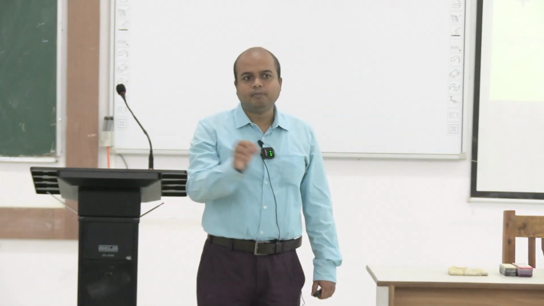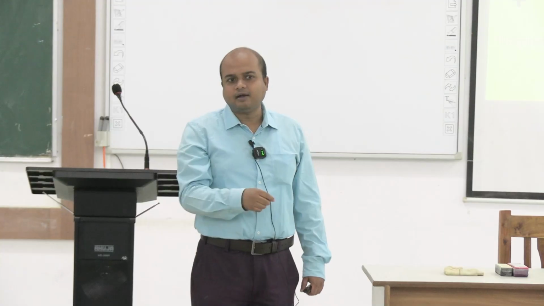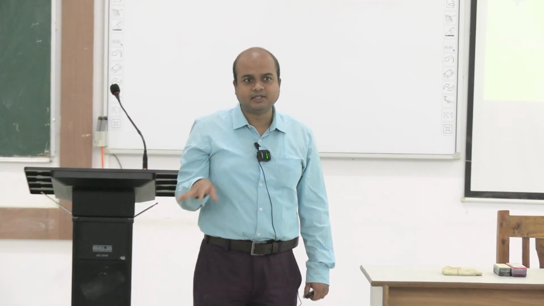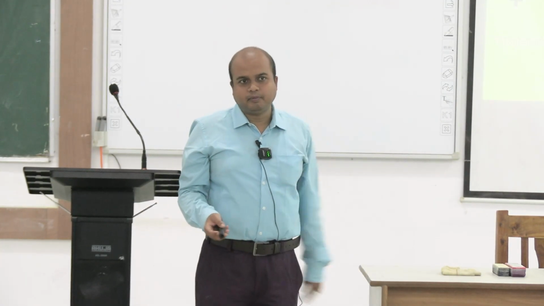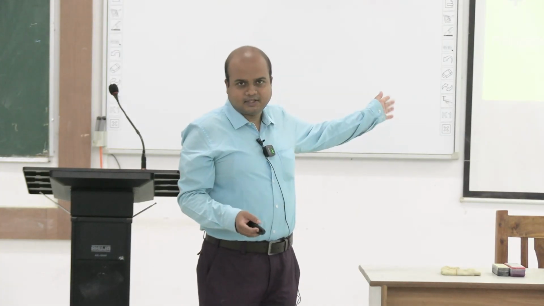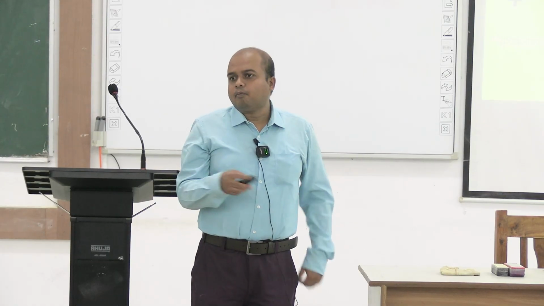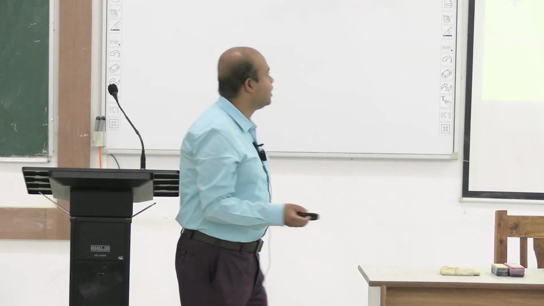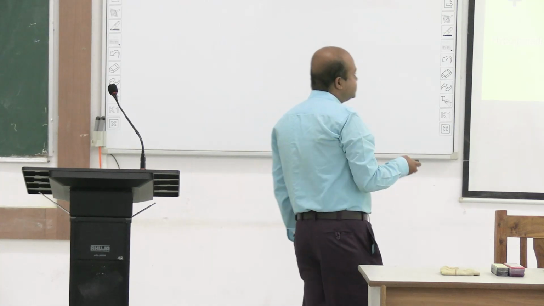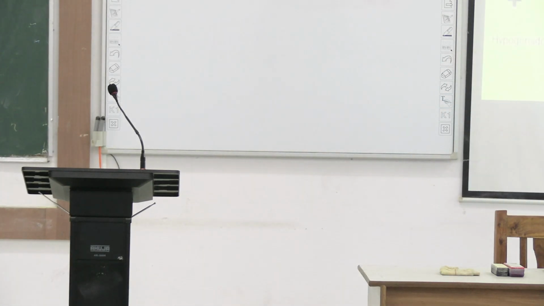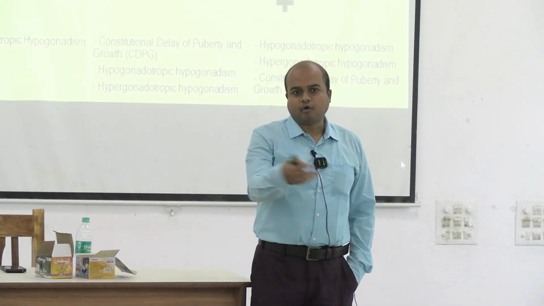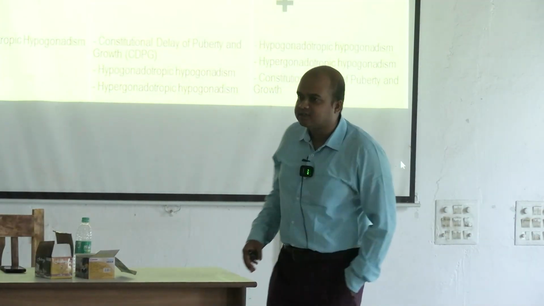This is a clinical application: the basic difference between primary and secondary hypothyroidism is that T3, T4 will be less, but TSH will be high in primary. Similarly, in hypogonadism there is some issue at the level of the gonads, not responding to the releasing or trophic hormones. Most cases are constitutional. So this is about sex differentiation and puberty. After the completion of the endocrine system, the rest of the reproductive system will be carried on.